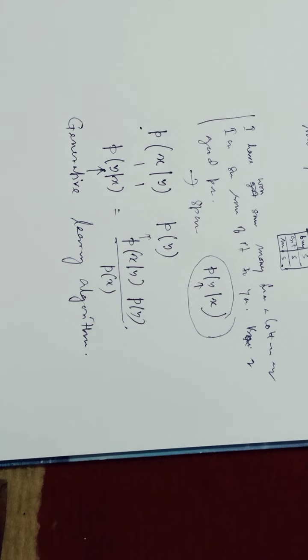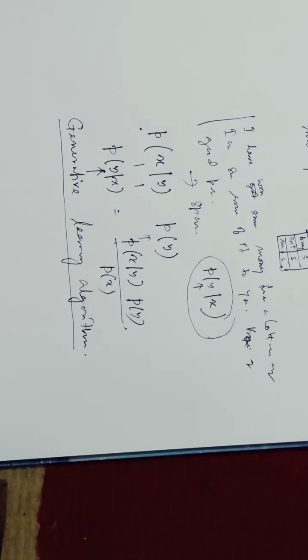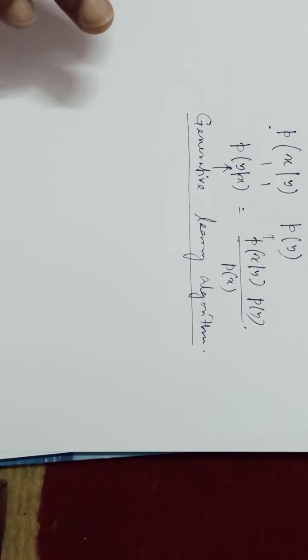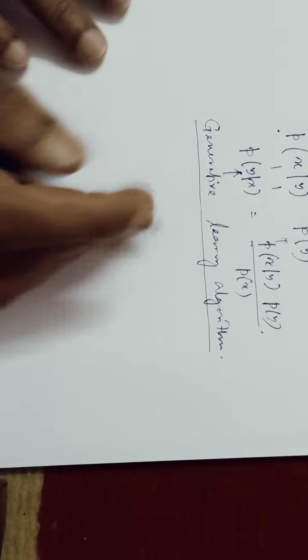So previously we have discussed discriminative learning algorithms, few of them. So today we'll discuss another kind of discriminant analysis or discriminative learning, which is known as Gaussian discriminant analysis. Okay. And later we will discuss the Naive-Bayes learning. Okay. So first let us go for Gaussian discriminant analysis.